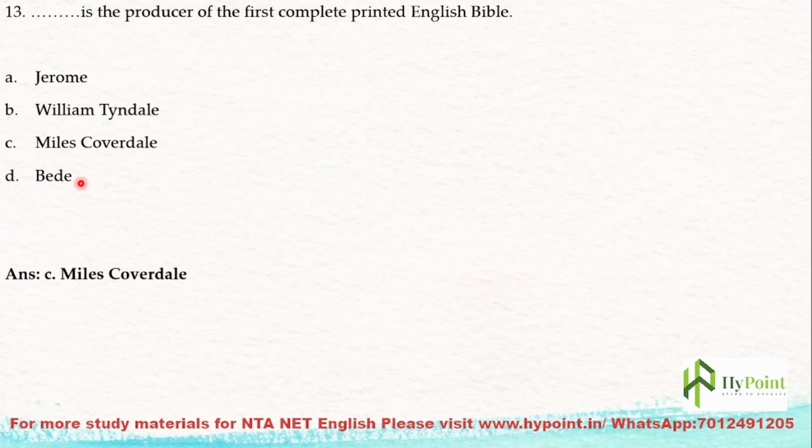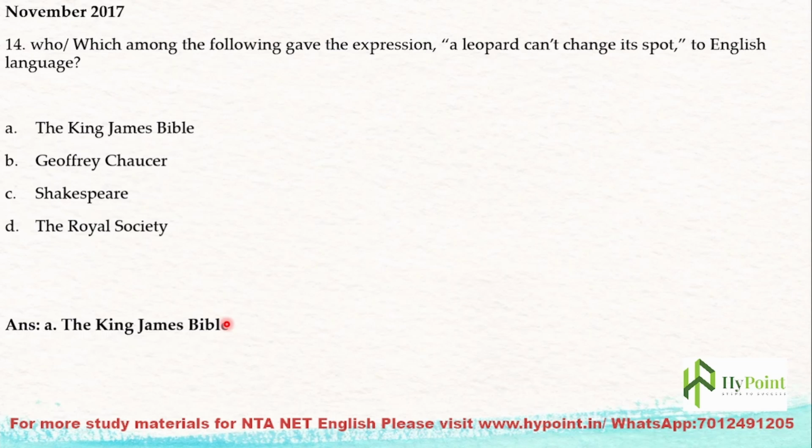Then Venerable Bede belongs to the Old English or Anglo-Saxon period. Venerable Bede is the one who recorded the Christian poets Caedmon and Cynewulf in his work, The Ecclesiastical History of the English People. I hope that was clear. The next question we have here is: which among the following gave the expression 'a leopard can't change its spots' to the English language?